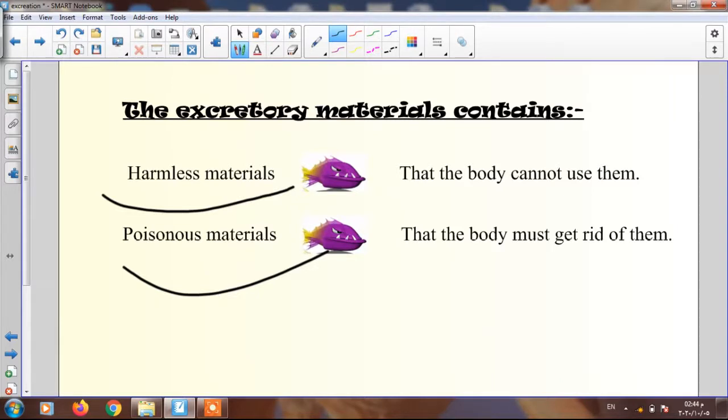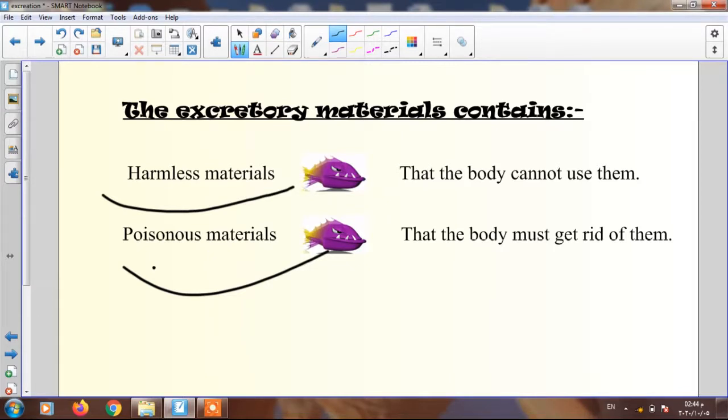Harmless materials, the body can't use them, while the poisonous materials, the body must get rid of them because they are very harmful to our health. If our body doesn't get rid of them quickly, they are very harmful.